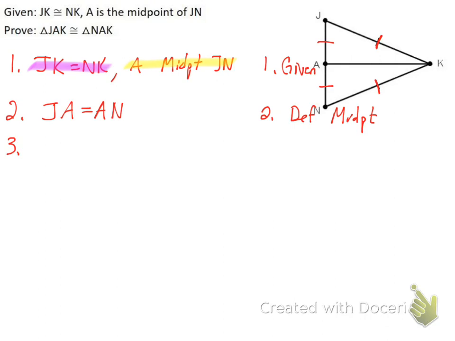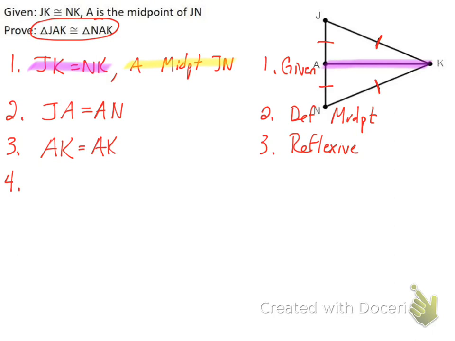I've used all my written given statements, so now I need to look at my picture. If I look at my picture between the top triangle and the bottom triangle, this side AK is in both of my triangles, so I can say AK is equal to AK. Again, that's reflexive property. So again, I've showed that all three sides of one triangle are equal to all three sides of another. So I can say triangle JAK is equal to triangle NAK by side, side, side.